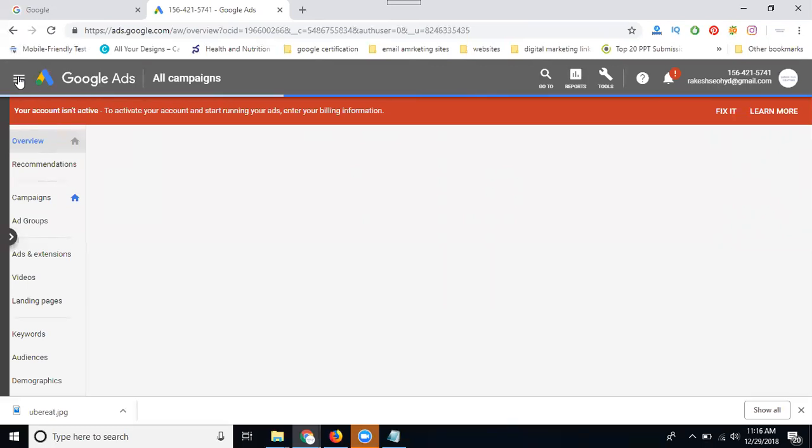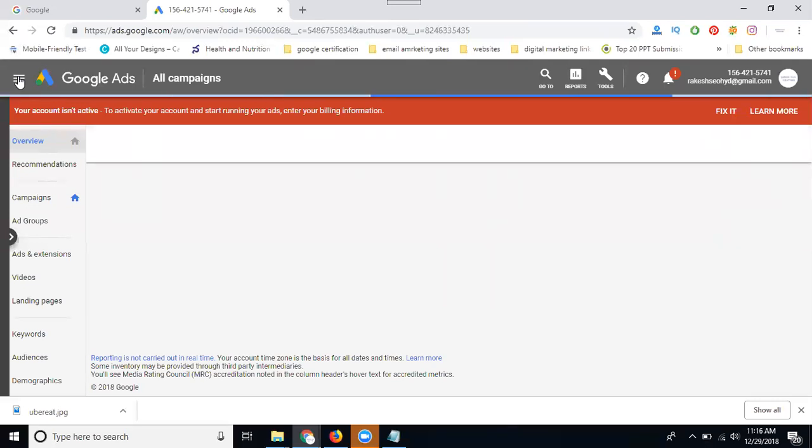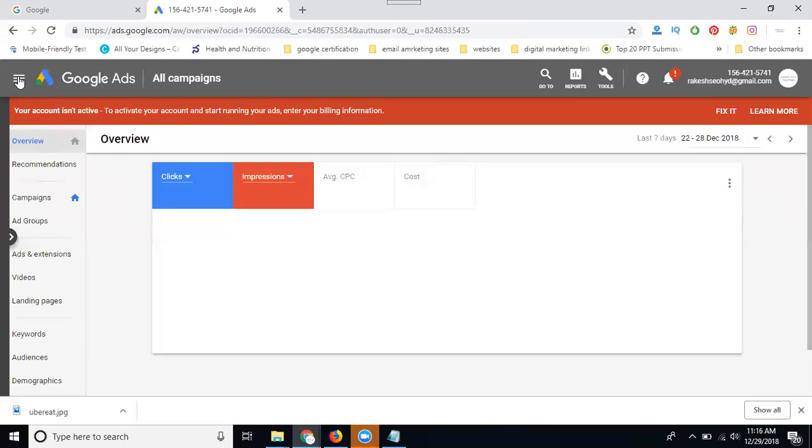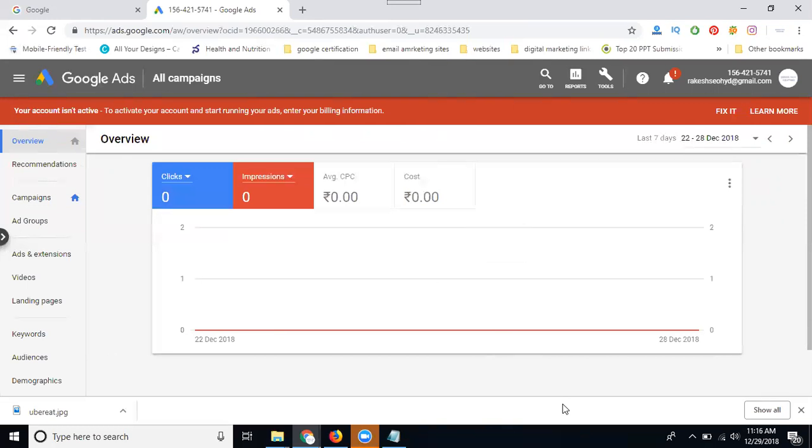Below 2000 is not accepted. They can't run the ads on Google AdWords. Minimum is 2000 and above budget. You can create a campaign for 500, but your billing payment minimum will be 2000 rupees. Make a note: when you create any campaign on Google AdWords, billing payment will start from 2000 onwards. Your ads will be created based on your billing payment.